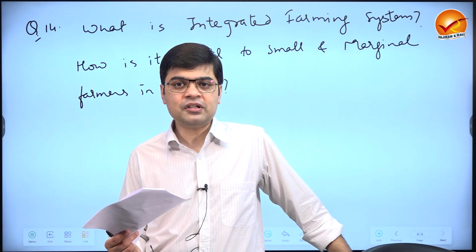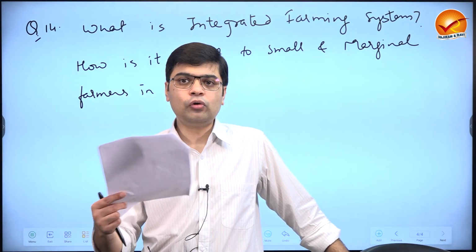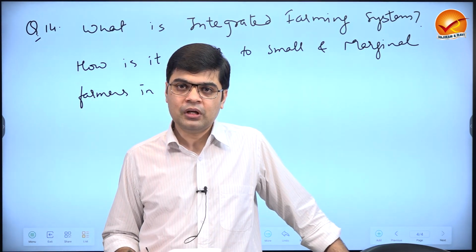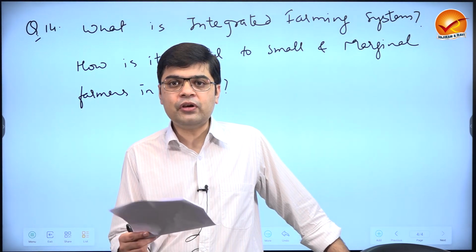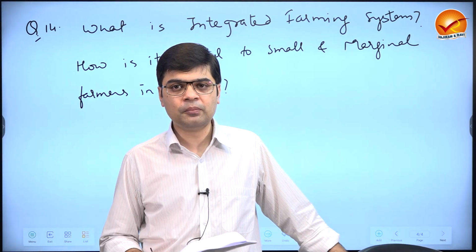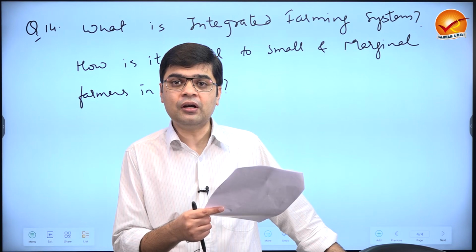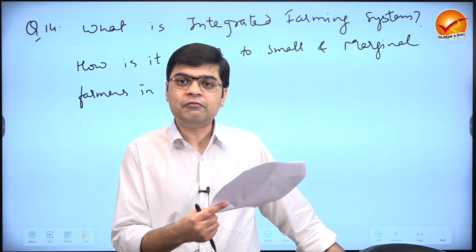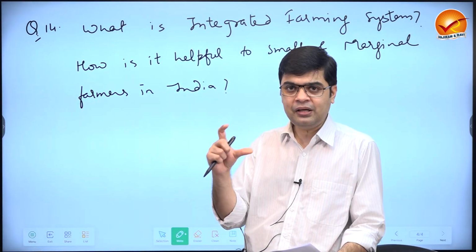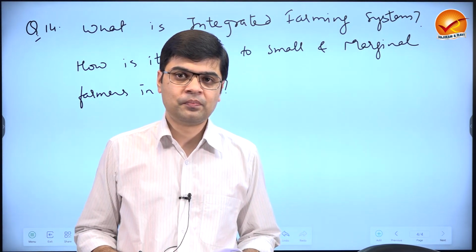The bulk of the farmers who are migrating out of the rural areas are these farmers, because agriculture is not able to provide them remunerative income. These are those people who are suffering from problems of malnutrition, where children are suffering from stunted growth. These are the farmers who are witnessing declining incomes over a period of years because the input cost is very high for cultivation. So in one paragraph, you introduce the topic by highlighting the problems of small and marginal farmers.